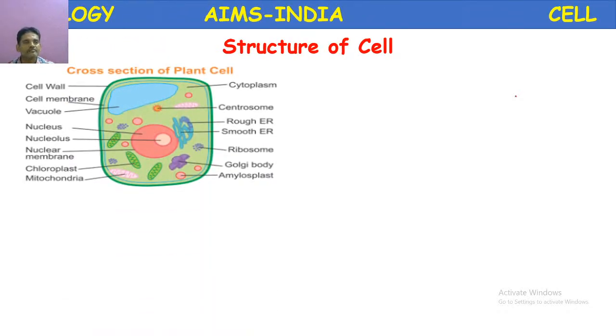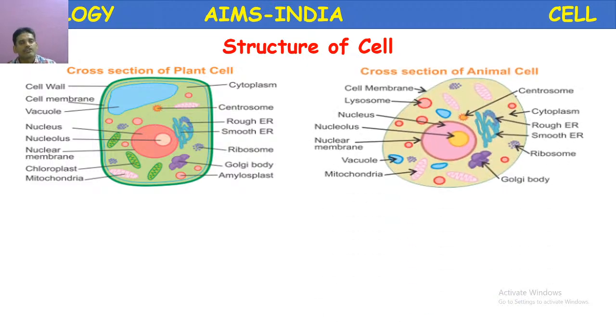In the structure of the cell, let us see the cross section of a plant cell and an animal cell, a typical plant cell and animal cell. Please listen carefully. Based on this slide, you are going to have an exercise. This is a plant cell. When observed under a microscope, it shows the following features: cytoplasm and cell membrane. I am underlining those parts which are common.